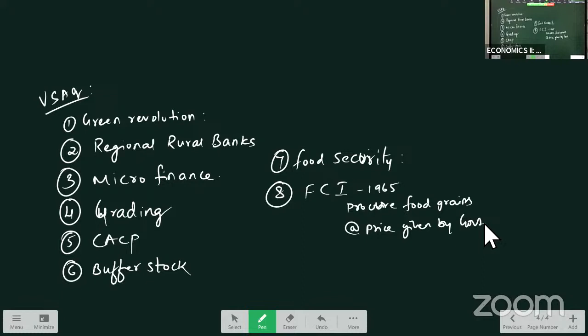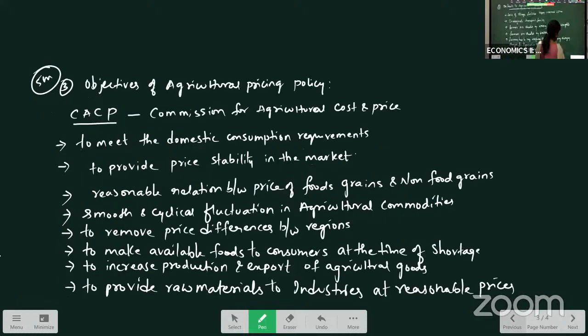So these VSAQs you prepare from this chapter, these are more than enough. Totally you are reading 2 LAQs, 4 SAQs and 8 VSAQs from this chapter, where you will be getting 1 LAQ, 2 SAQs and 2 VSAQs in the exam. Hope you all understood these questions. Just go through once what all questions we have discussed.